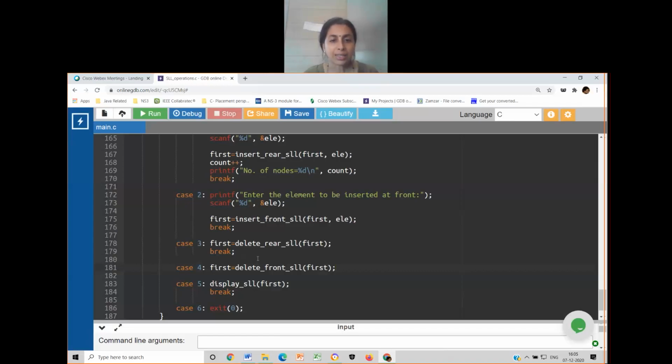Please try analyzing by taking an example, only then you will understand. You have to delete every time the front node that is available in the linked list. I think probably it is easier compared to the rear one.